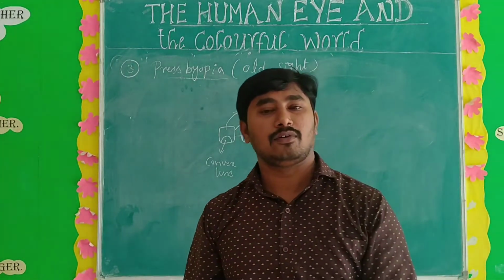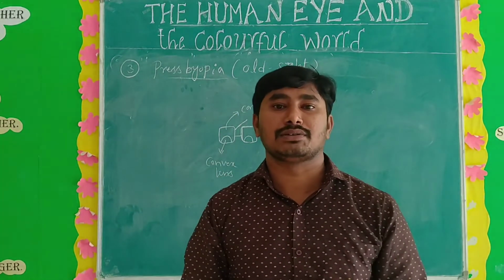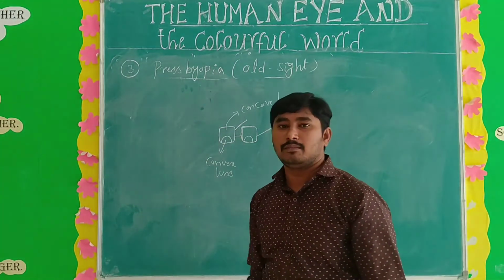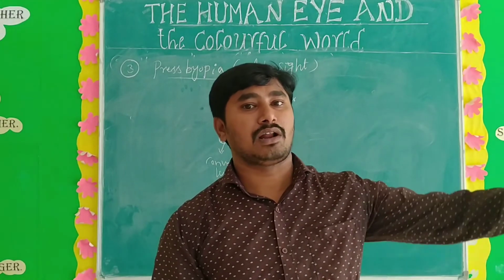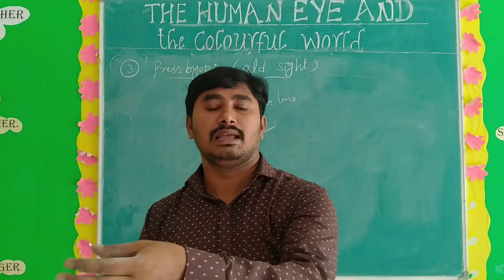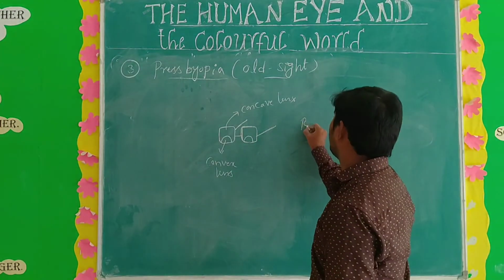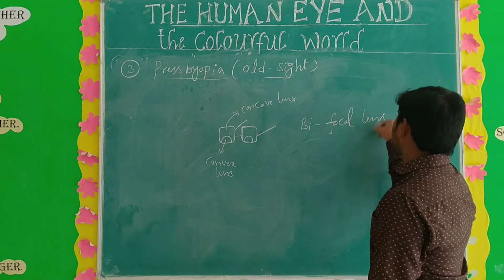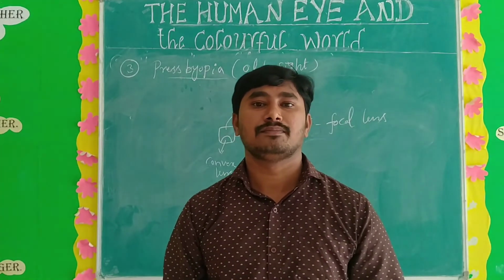This type of lens is called a bifocal lens. When you use the bifocal lens, you adjust the lenses and can see far objects and nearby objects also. Understand? What is presbyopia? Presbyopia is the defect where we cannot see near objects and far objects. The main cause of presbyopia is stiffening of the ciliary muscles. How to correct? By the bifocal lens. This defect is very important.